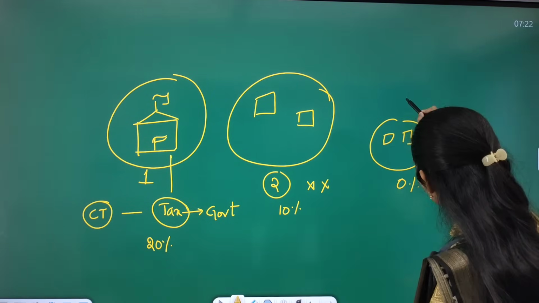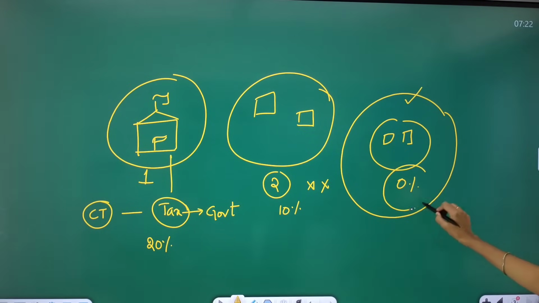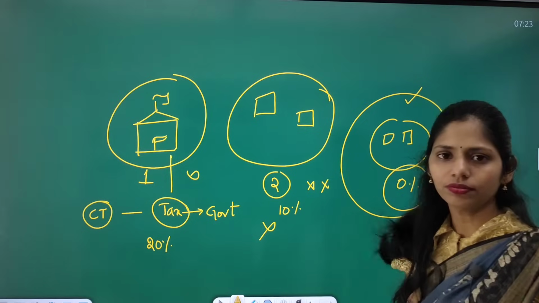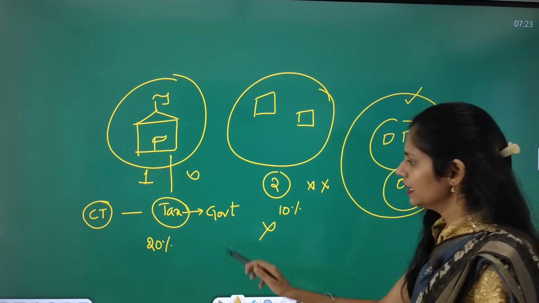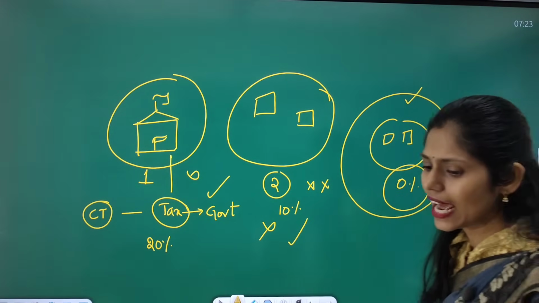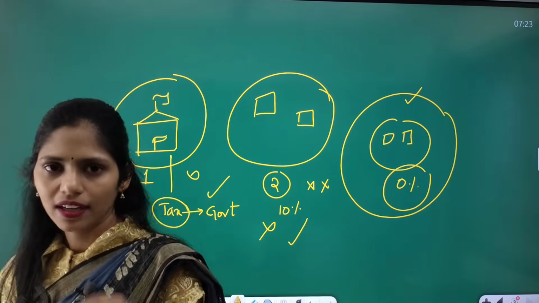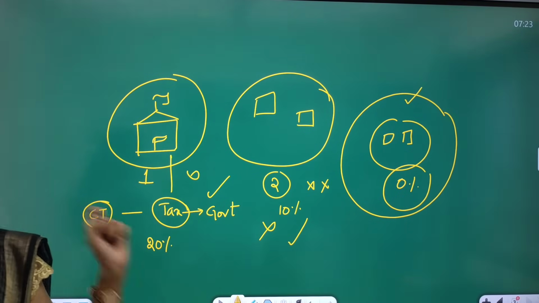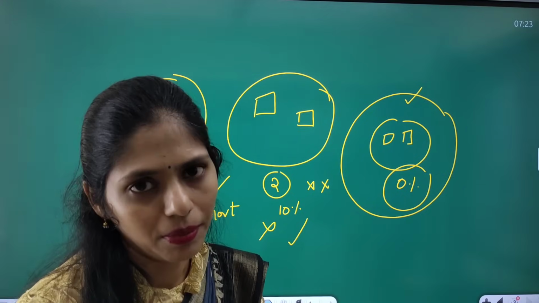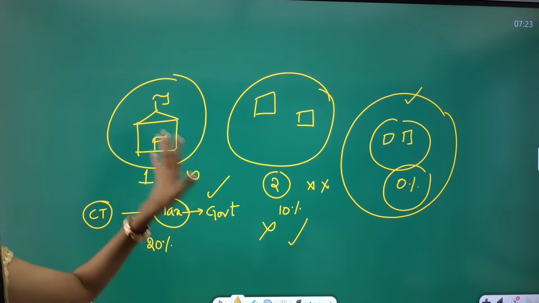So now I will be paying tax in this third country where the tax slab is 0, and I will not be paying tax to country 1 and country 2. Then what happens? There will be a loss to country 1 and country 2, because these taxes provide revenue to the government. And remember, corporate tax is one such tax which gives a huge bulk of the government's revenue.